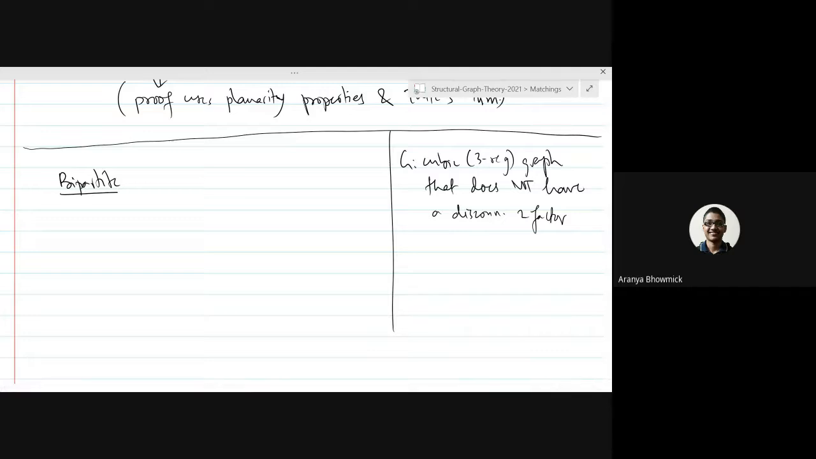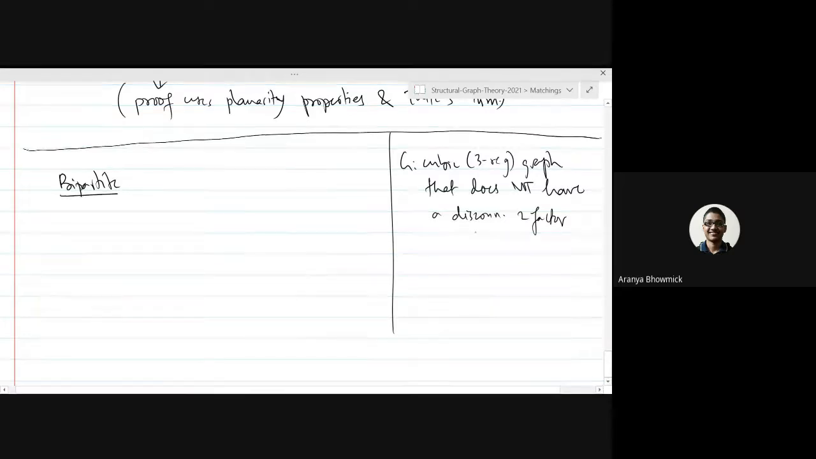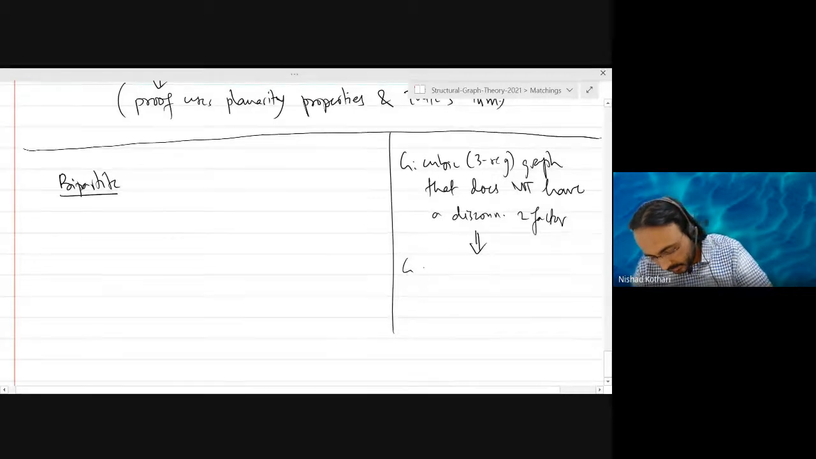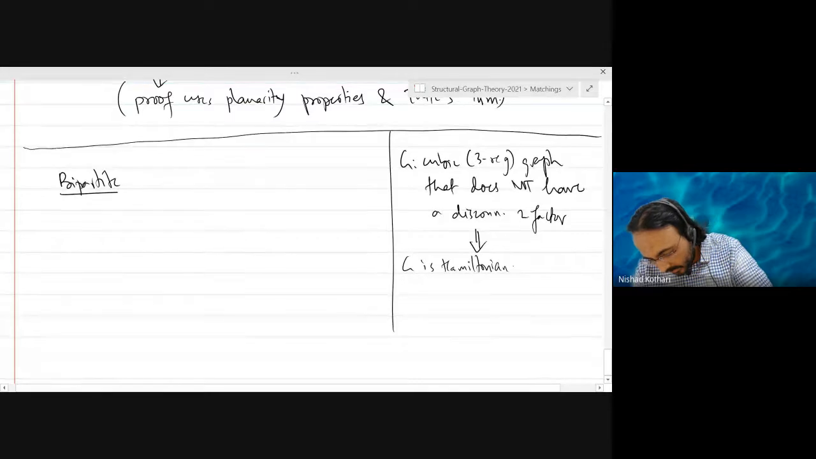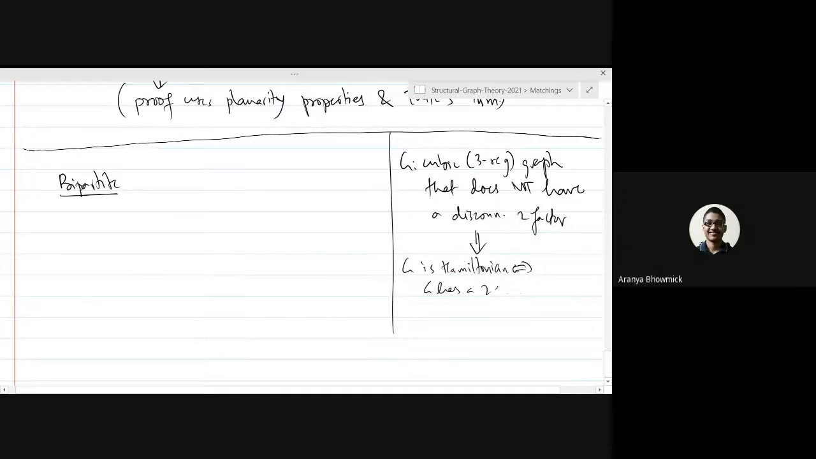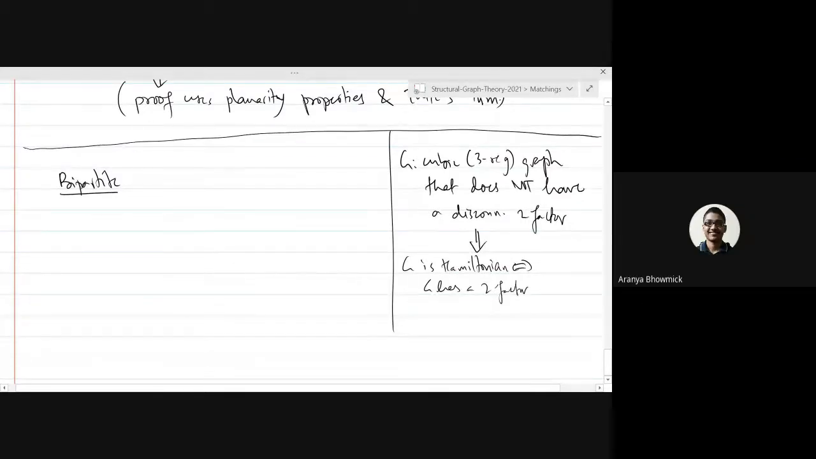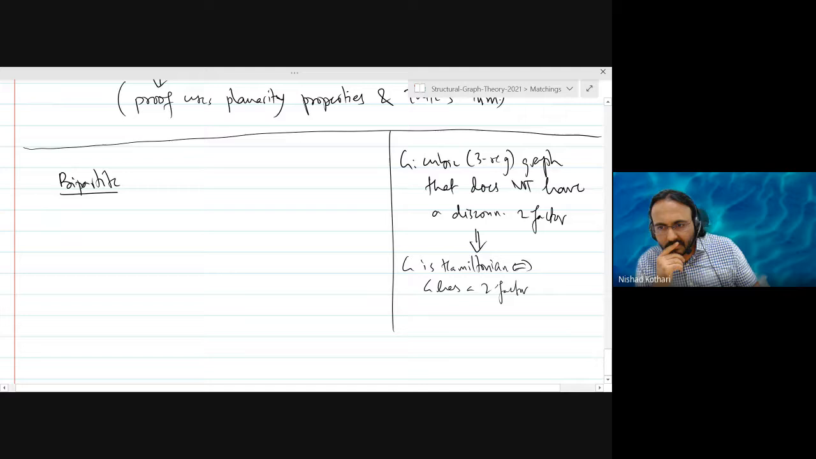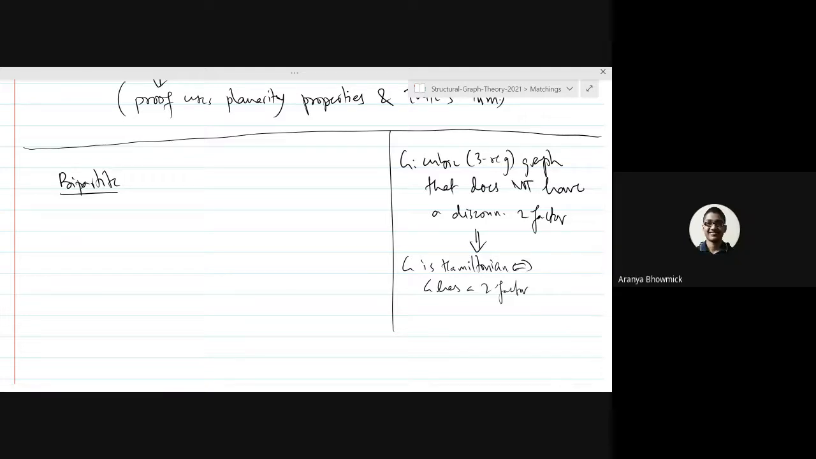First of all, we have shown that G is Hamiltonian if and only if G has a two factor. And since G is three regular, we can say that G has a two factor if and only if G has a one factor. So we can say that G is Hamiltonian if and only if G has a one factor. Now a one factor is nothing but a perfect matching.